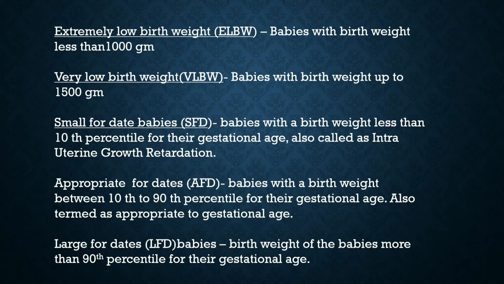Extremely low birth weight, ELBW, babies with birth weight less than 1000 gram. Very low birth weight, VLBW, babies with birth weight up to 1500 gram. Small for dates babies, SFD, means babies with a birth weight less than 10% for the gestational age, also called as intrauterine growth retardation. Appropriate for dates, AFD, is babies with a birth weight between 10th to 90th percentile for the gestational age, also termed as appropriate to gestational age. Large for dates, LFD, babies, birth weight of the babies more than 90th percentile for the gestational age.